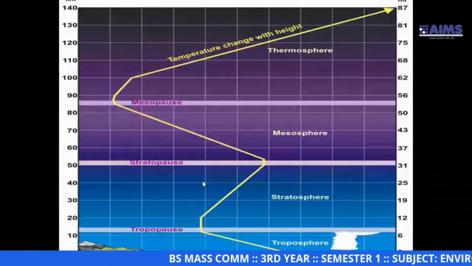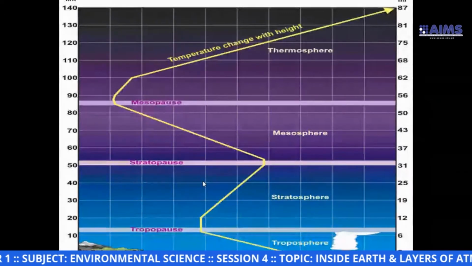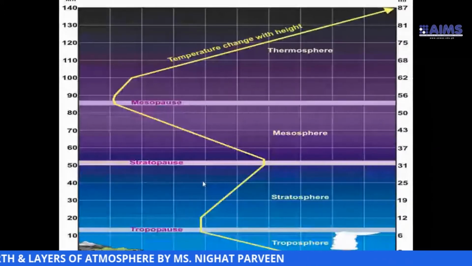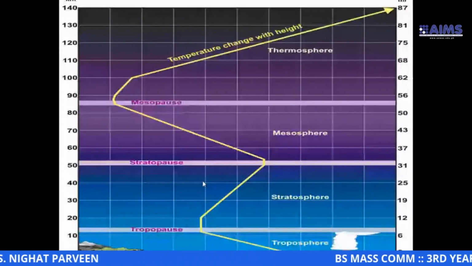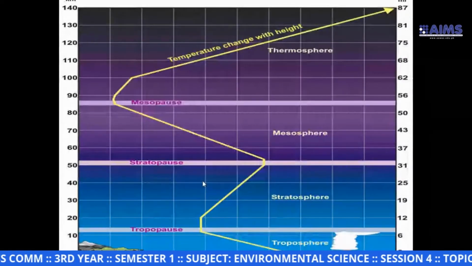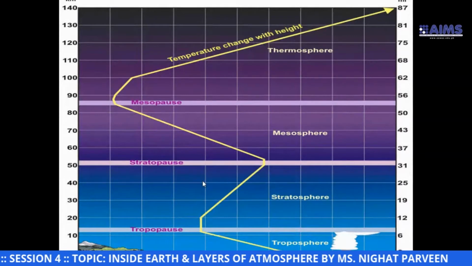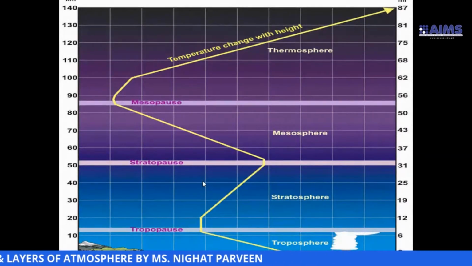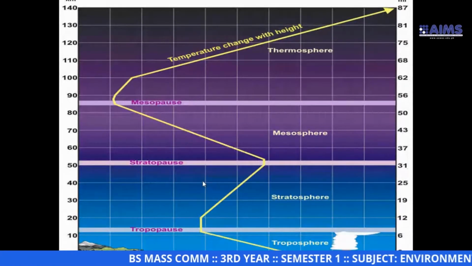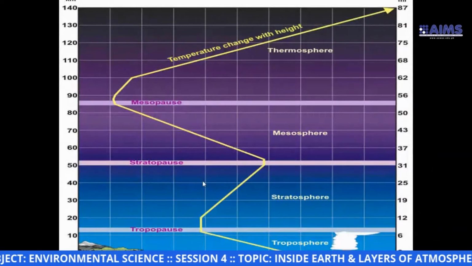And in the troposphere, with the increase in height, we face 0 degrees Celsius in this graph. At 0 kilometer, it increases till 10, but the temperature gets lower from 20 degrees Celsius to minus 40 degrees Celsius. So in the troposphere, temperature decreases with the altitude. Altitude means height. And the separating line separates the troposphere from the stratosphere.